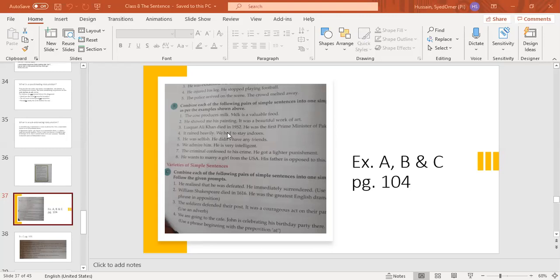Teacher, can I do the third one? Teacher, what is the meaning of opposed? Oppose means opposite, against. Okay.